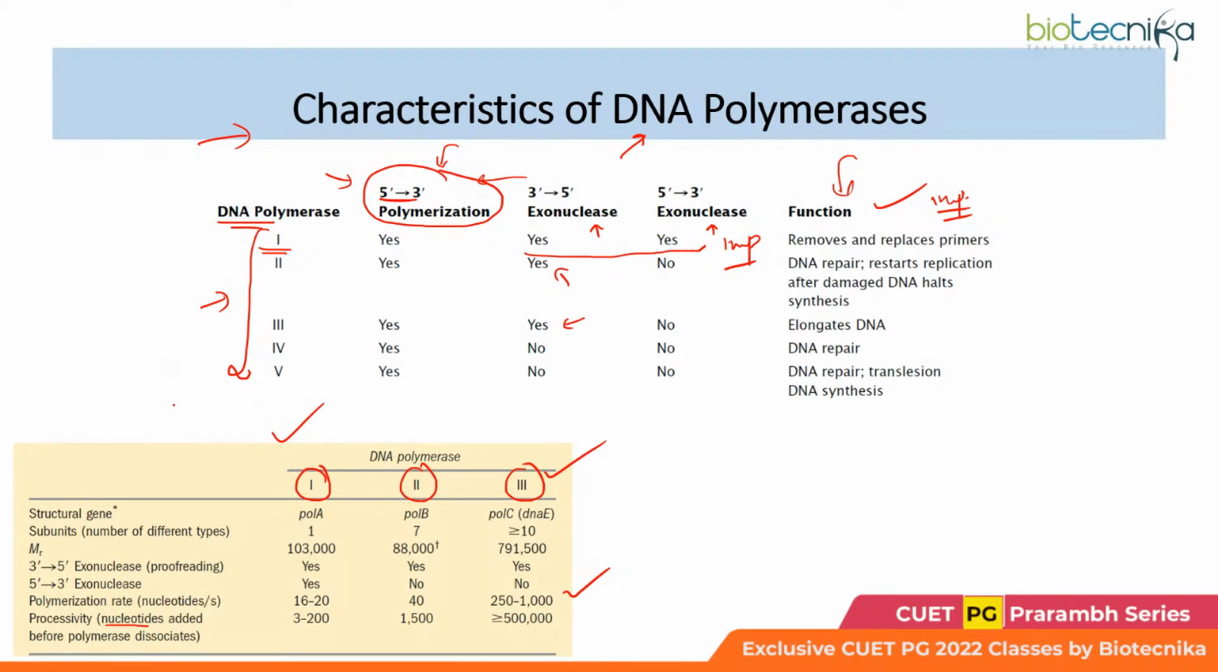So I told you that the polymerase has a tendency to fall off the DNA during replication. So whatever number of nucleotides it can add before it falls off or dissociates, that is known as processivity. This remains maximum or highest for DNA pol 3. This makes DNA pol 3 be used as the main replicative polymerase.